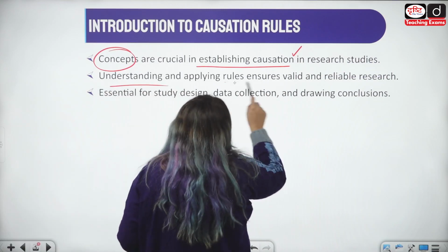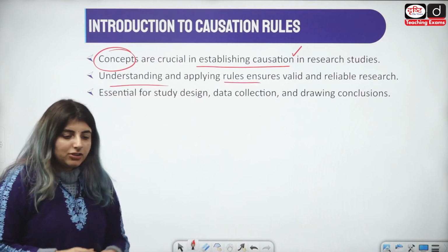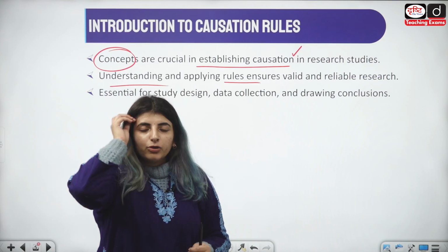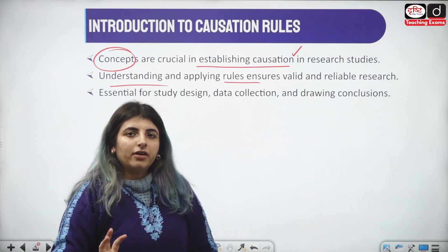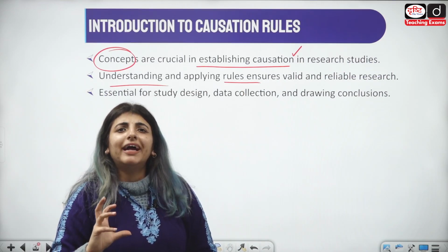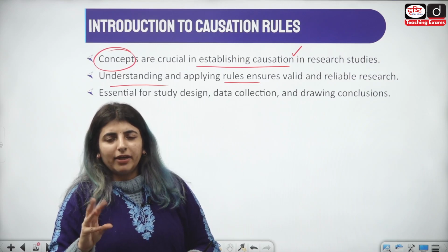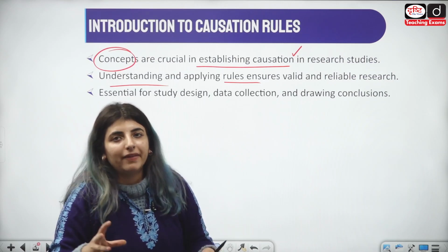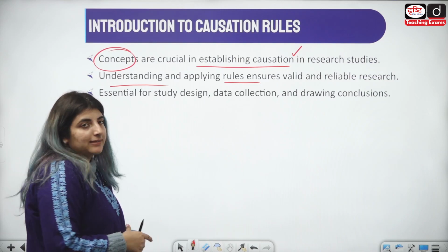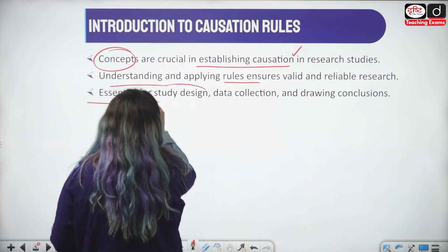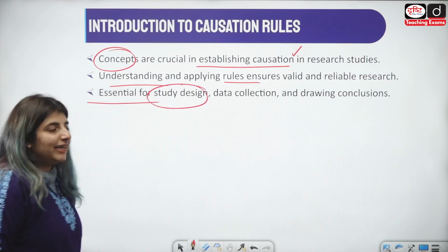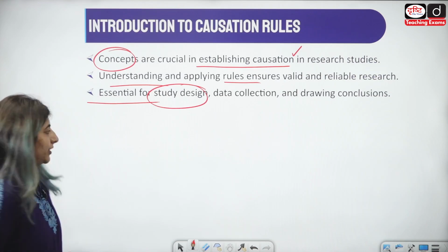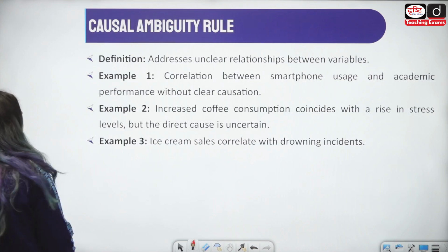Understanding and applying rules ensures valid and reliable research. इन रूल्स को देखा जाए तो इनसे हमें समझ आ जाएगा that whatever rules are established there, what kind of rules are they, what kind of cause and effect relationship are they causing or letting me as a researcher know. Essential for the study design, data collection and drawing conclusions, right? These are the three steps that they are essential for.